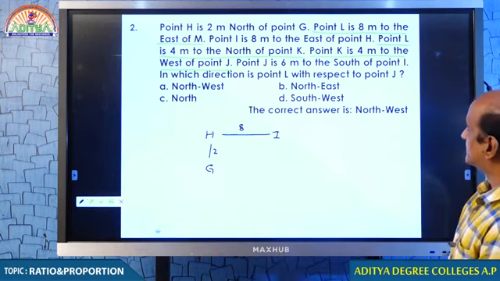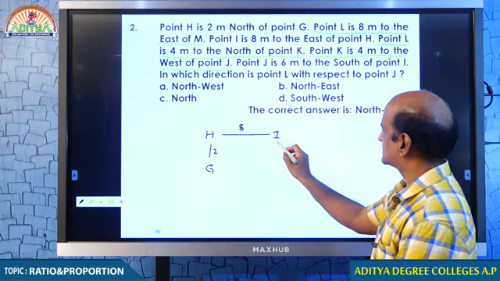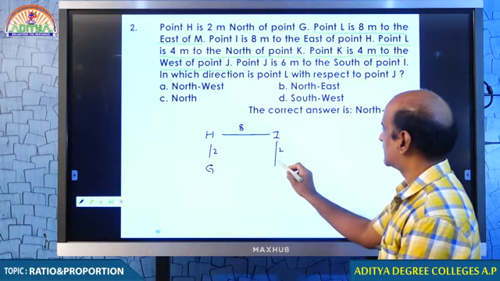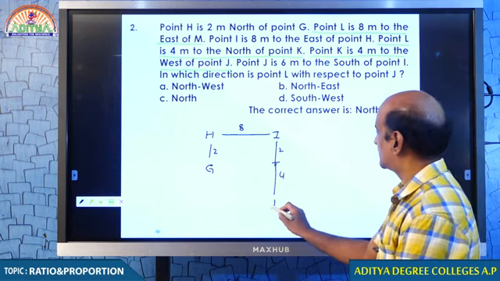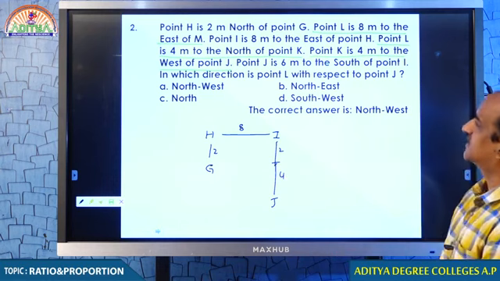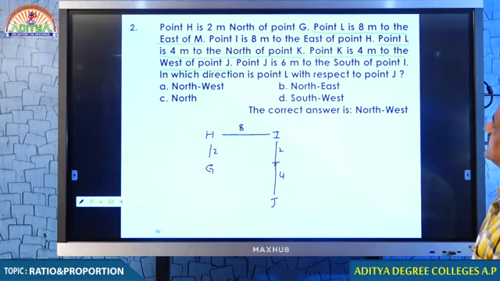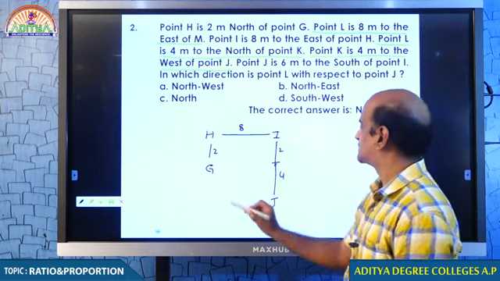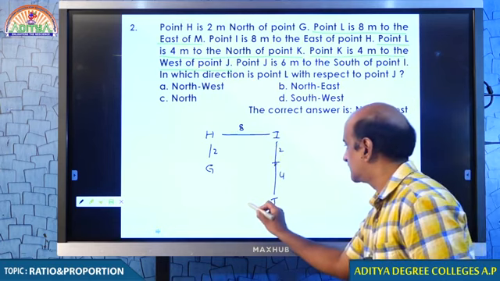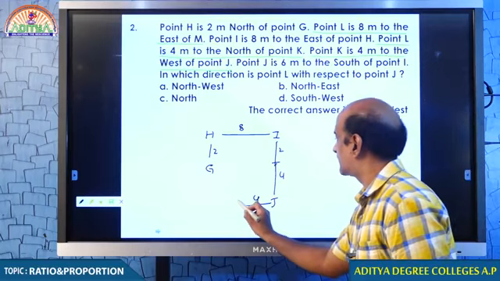Point J is 6 meters to the, here is the point. 6 meters in the sense, you see, 2 meters, another 4 meters, and point J, here is point J. I think you understand. We got the point J now, and with that we can mix up any information we have left. Tell me what information? Point K is 4 meters to the west of point J. 4 meters, 8, therefore half of. What do we have? We have K.